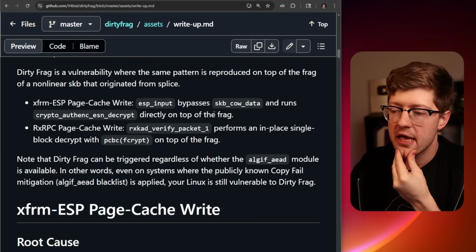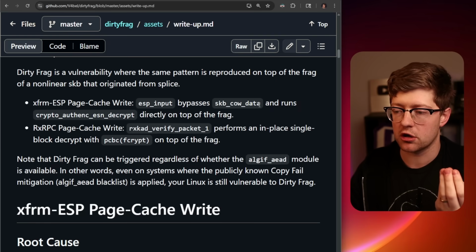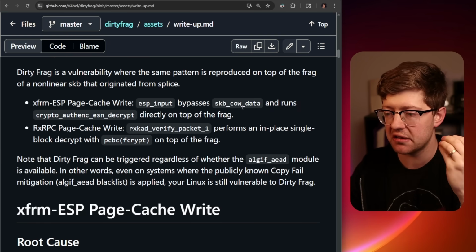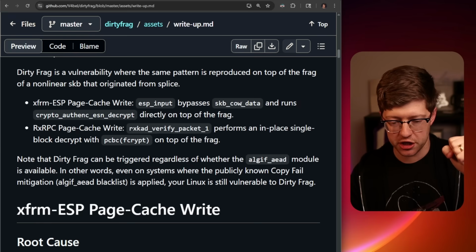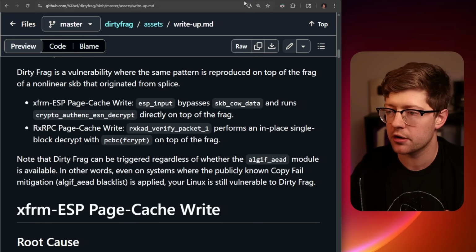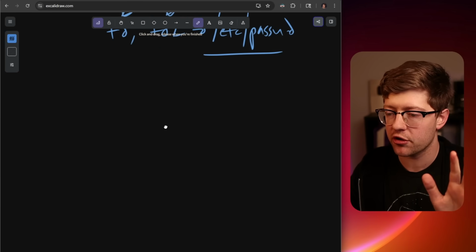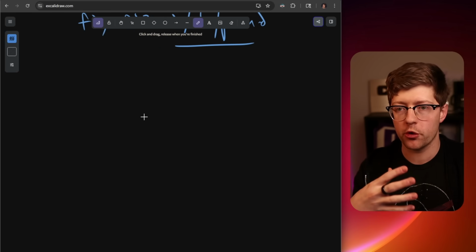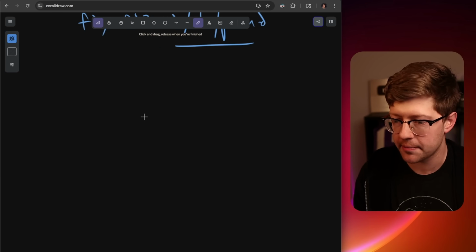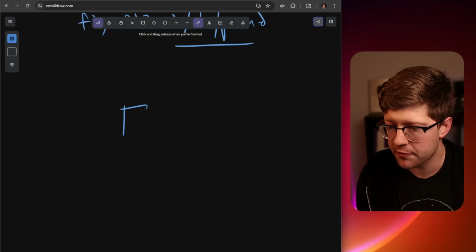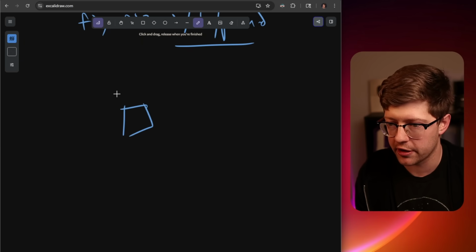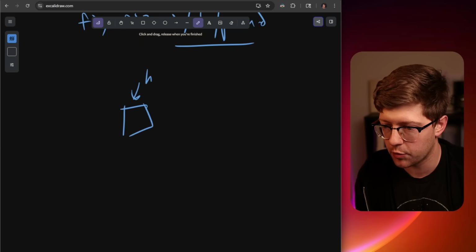So the first one is, normally socket buffers are copy on write. Basically, this is the origin of the Dirty Cow bug, by the way. Copy on write is this way that the kernel allows you to be very performant with memory until you write to it, right? So let's say, for example, we have a buffer from the network or something, and it exists in the kernel at one location.